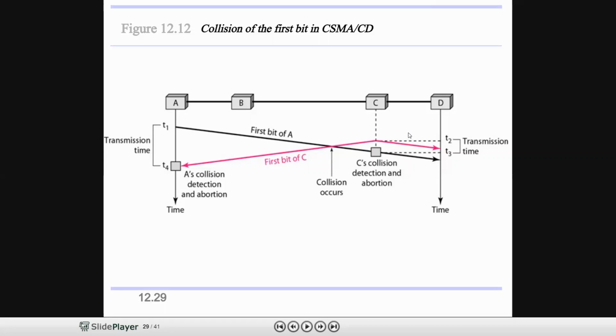Now we will see C's transmission time. At what point did C start the transmission? At time T2, C started the transmission. At what point does C know the collision? At time T3, C knows the collision. From time T2 to time T3, this period is called the transmission time of C. Okay, this is all about the diagram. Whenever the collision is detected, the stations immediately abort the transmissions. This is the main point of CSMA with collision detection.